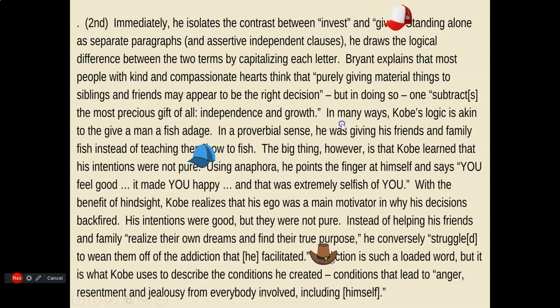In many ways, Kobe's logic is akin to the "give a man a fish" adage. In a proverbial sense, he was giving his friends and family fish instead of teaching them how to fish. The big thing, however, is that Kobe learned that his intentions were not pure. Using an anaphora, so just taking a syntactical feature here, right? Because we promised syntax, so let's get it.